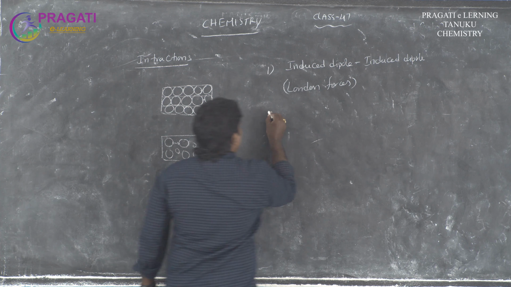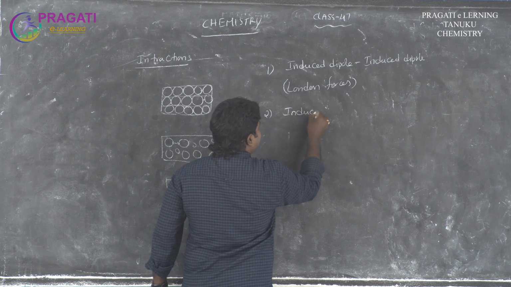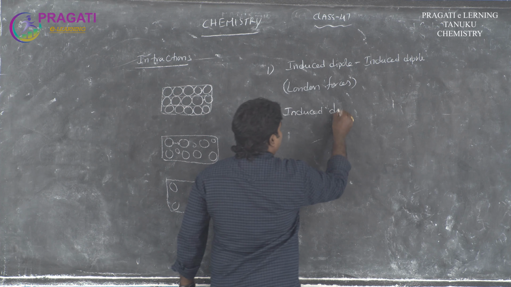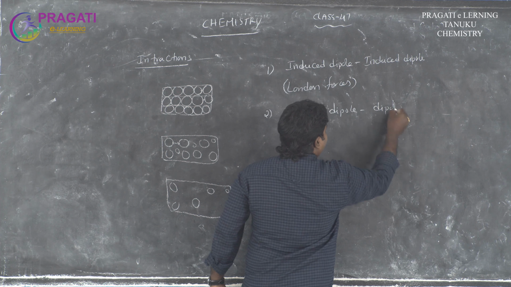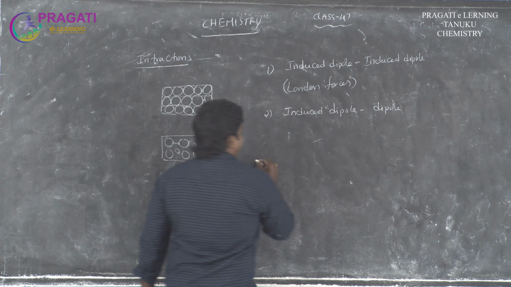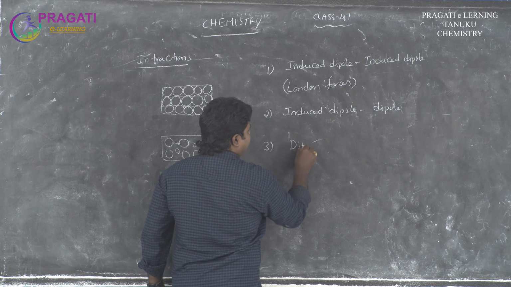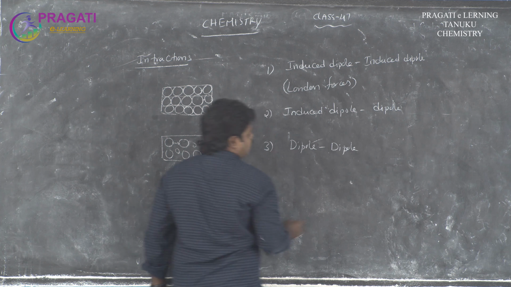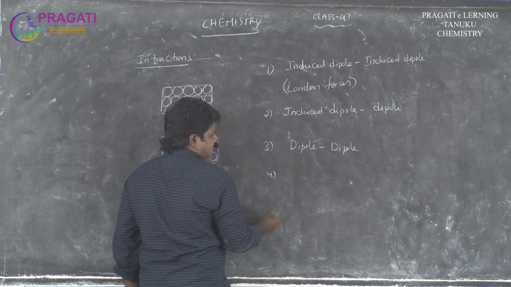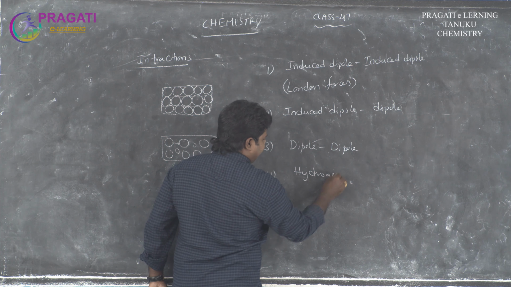At the same time, the second one is the induced dipole and dipole intermolecular forces, the third one is the dipole interactions, and the fourth one is hydrogen bonding.